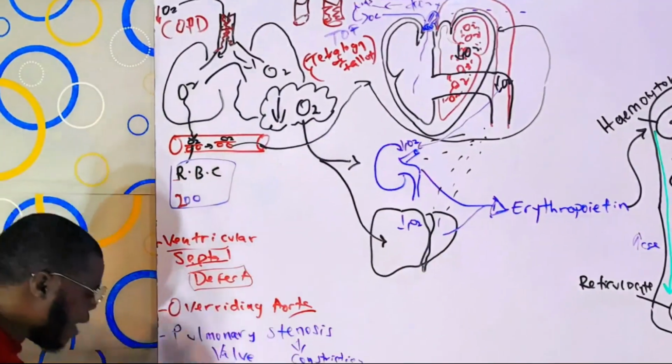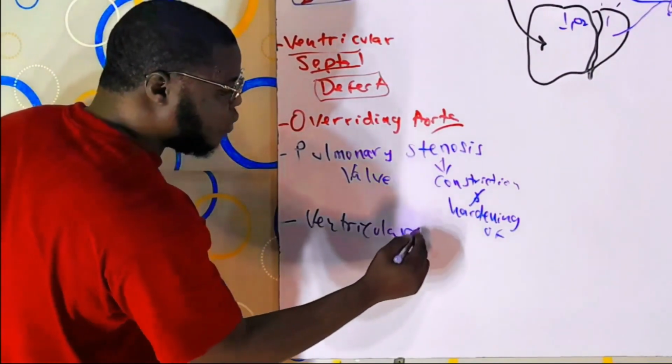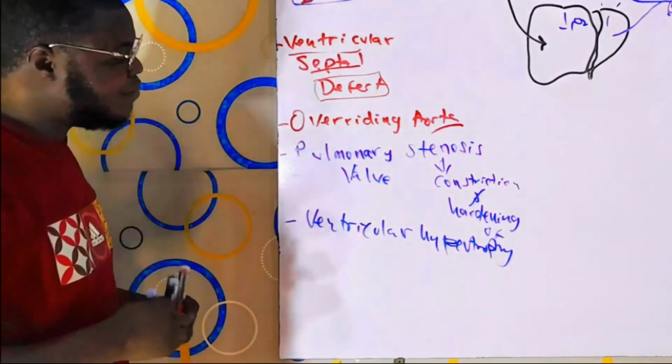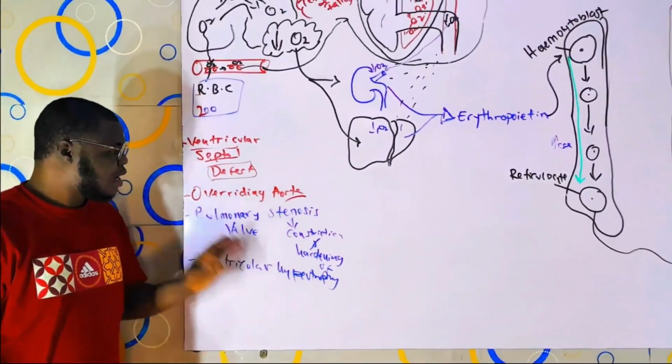So ventricular hypertrophy. Ventricular what? Hypertrophy. Now I'll explain everything so you understand. I don't have an intention of going deep into this, but I've written it. I'm going to explain everything.